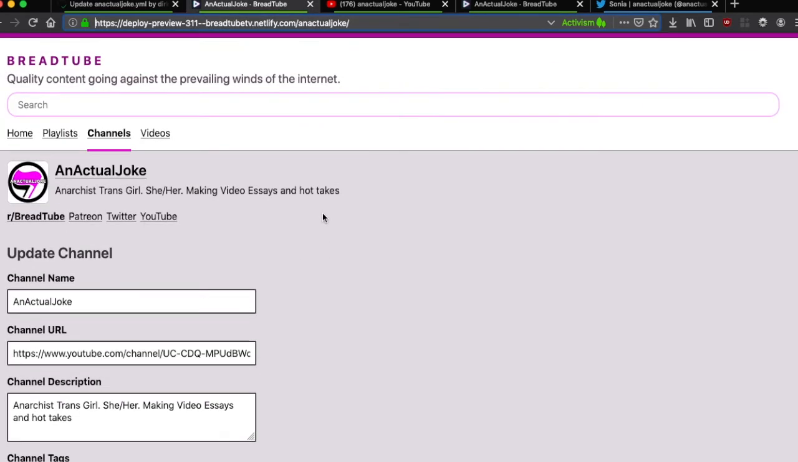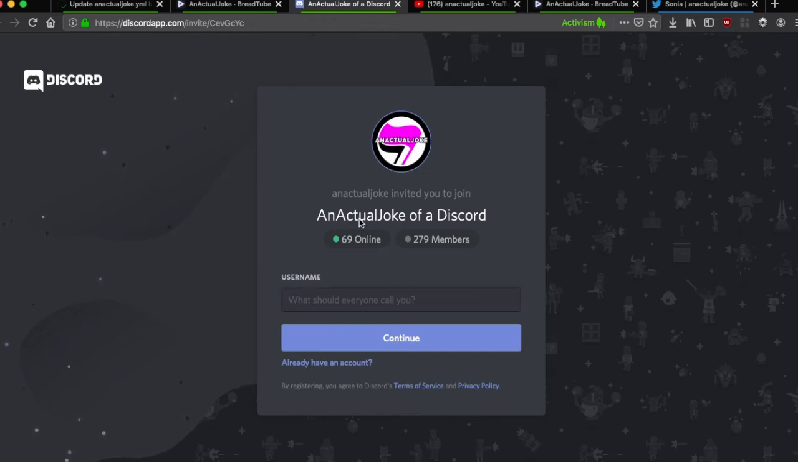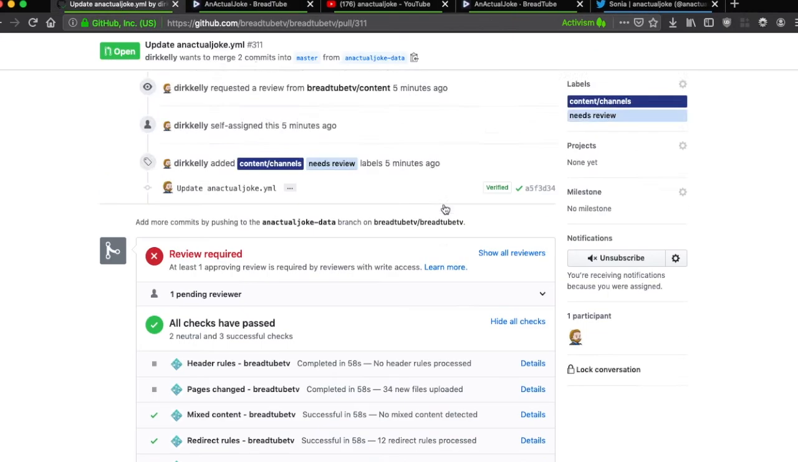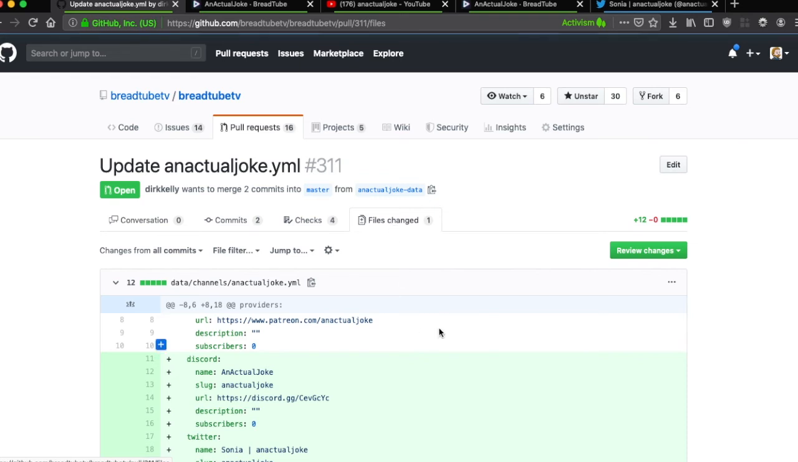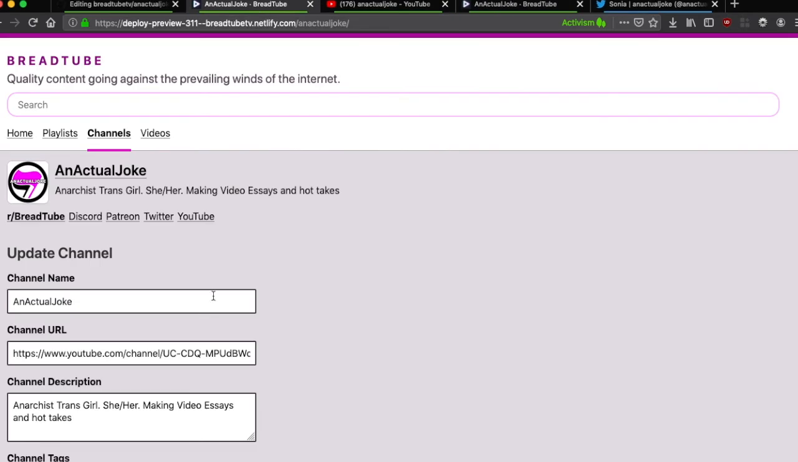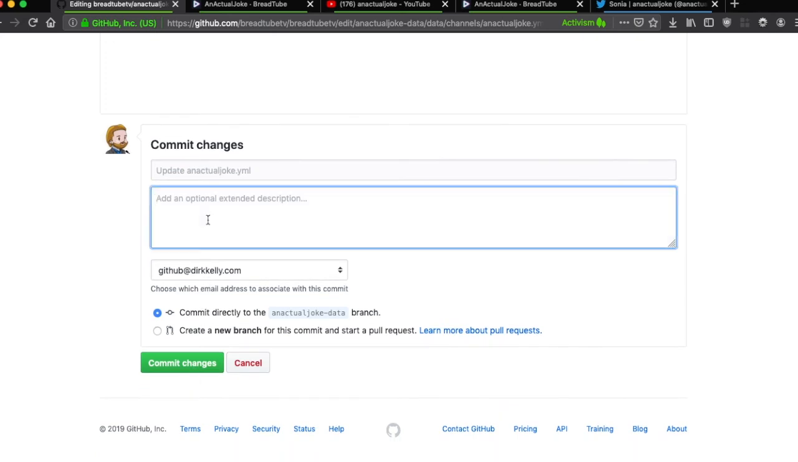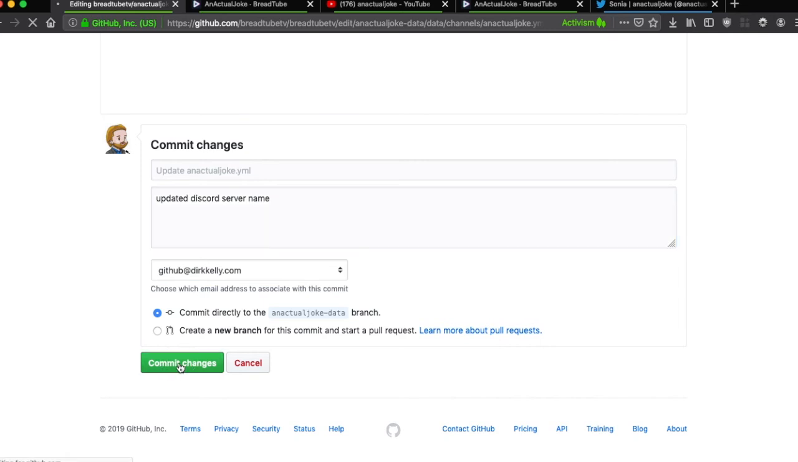And if we refresh this page, we'll see now there's a Discord link as well. An actual joke of a Discord. Oh, maybe that's actually a better name for that. So we'll go back here, go to the files changed. The name is not just an actual joke, but an actual joke of a Discord. Yep. Just wanted to check that capitalization was correct. And updated Discord server name. Commit those changes.